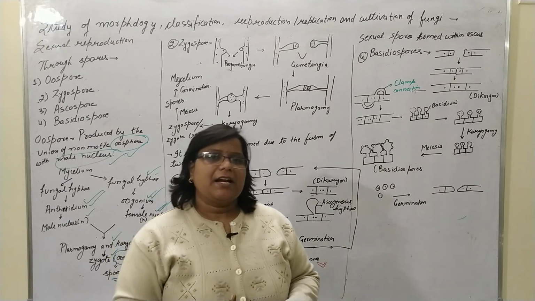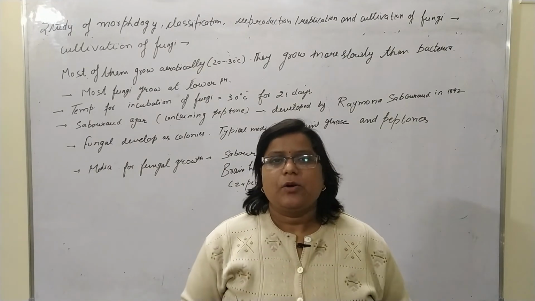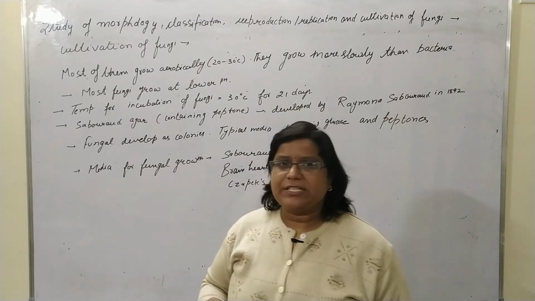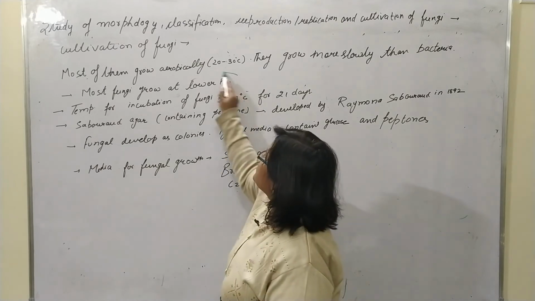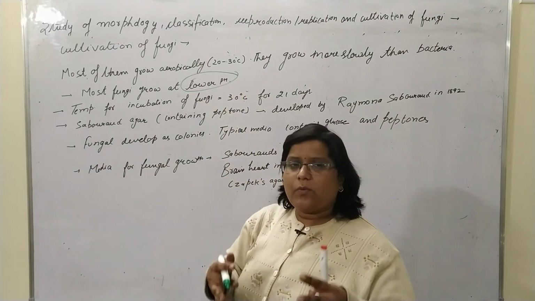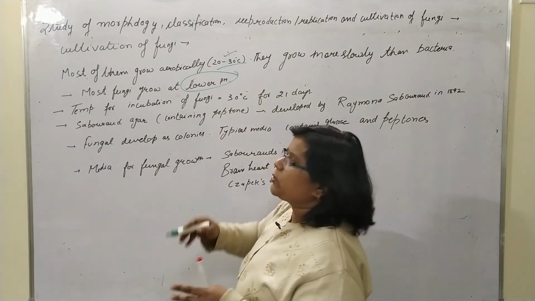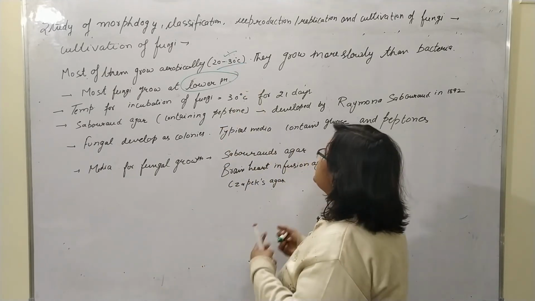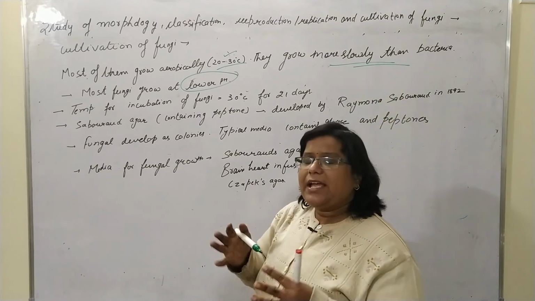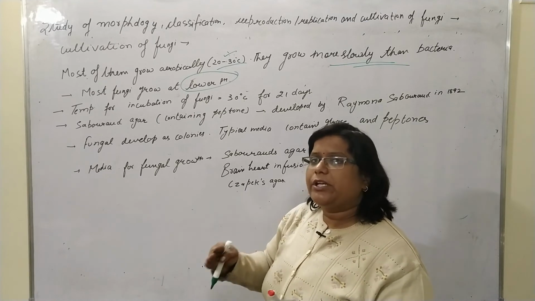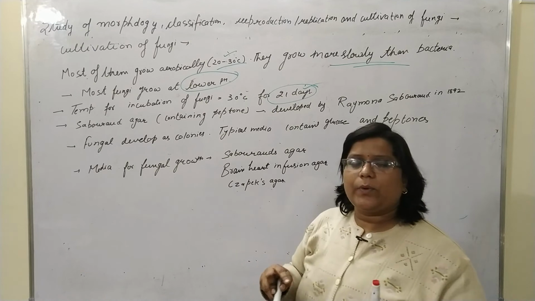Now the last part is the cultivation, and after that we will complete this lecture. Now come to the last part of this lecture, that is the cultivation of fungi. For the cultivation of fungi, a very low pH is required, and generally the temperature range is 20 to 30 degrees Celsius. Generally fungi grow more slowly than bacteria, and if we keep the temperature at 20 to 30 degrees Celsius, the incubation duration is 21 days.